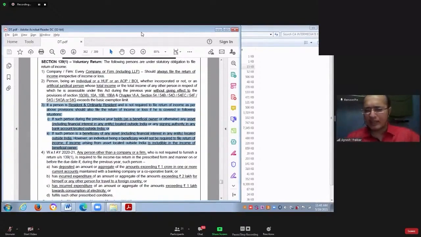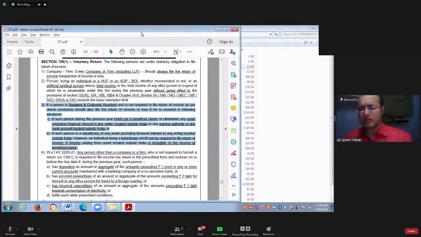Besides, the second part says that you are not holding the asset outside India. The asset is purchased by someone else outside India, but you are the beneficiary of that asset. You are the beneficiary means whatever income is generated from that asset will be used for your benefit. In that case, you are the beneficiary of the asset situated outside India, or of a financial interest in any entity situated outside India, or of any bank account situated outside India. In that case, you will be required to file the income tax return.